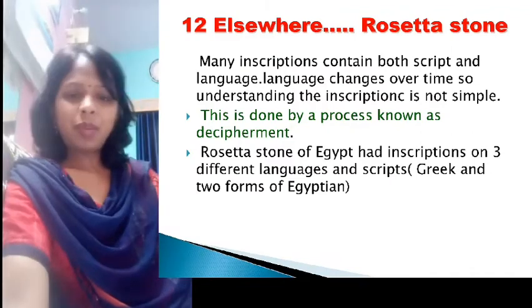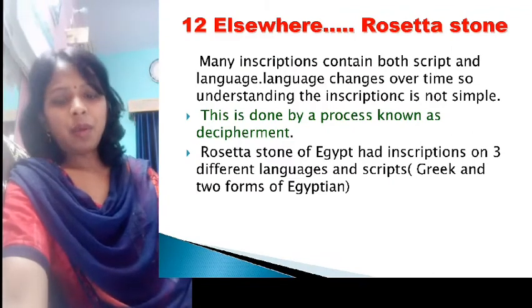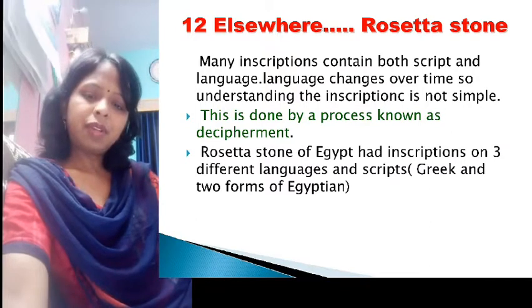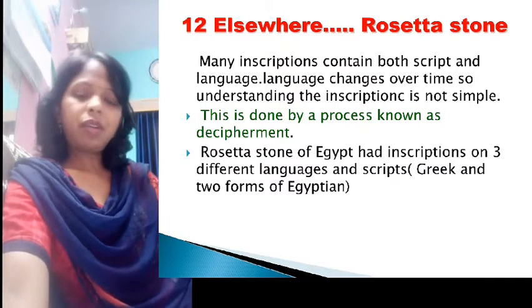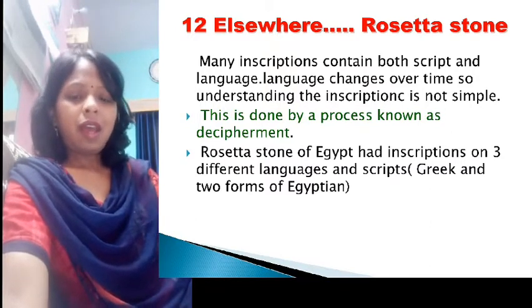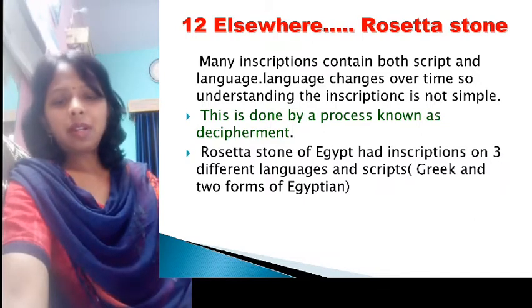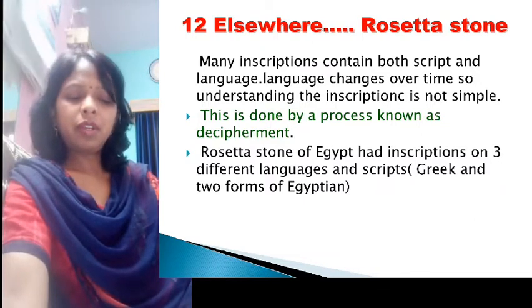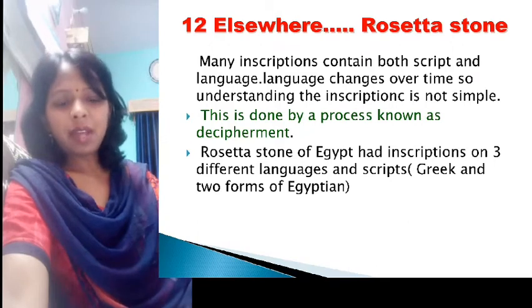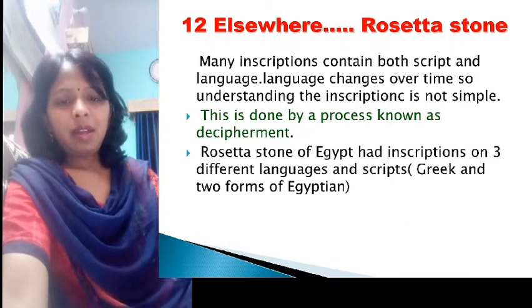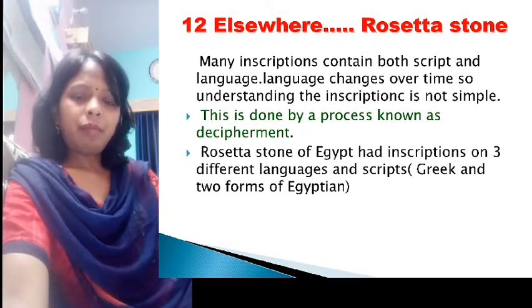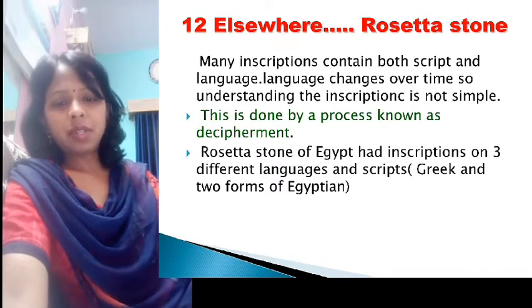Students, our last topic is the Rosetta Stone of Egypt. As you know, inscriptions are written on hard surfaces, and many inscriptions were written in the ancient period using languages and scripts, and naturally with time many languages and scripts changed.